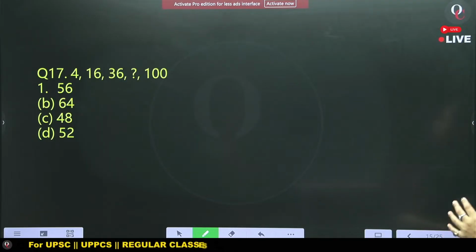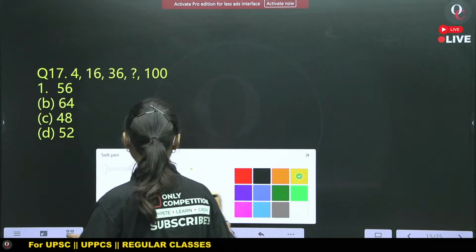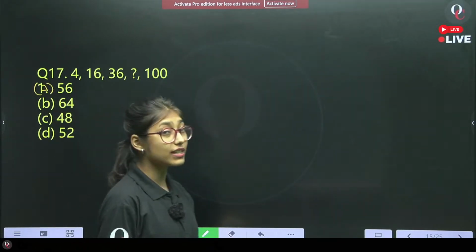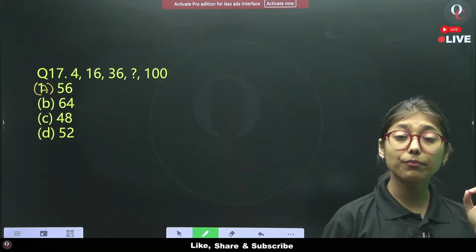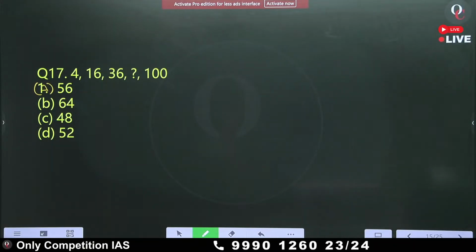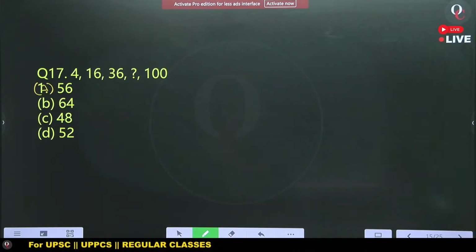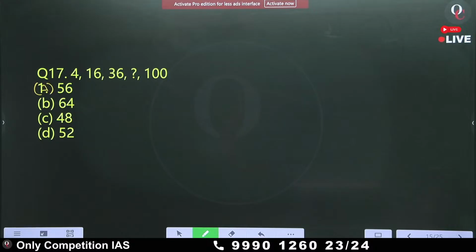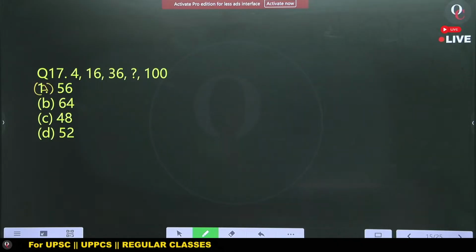Okay, question number 17. Find the pattern of question number 17. It's very easy, and again, the foundation will help you. What will be the answer of question number 17? Tell me.